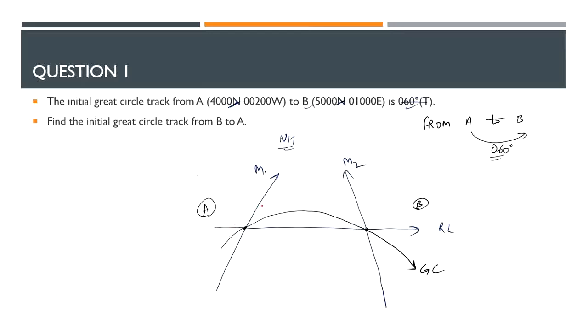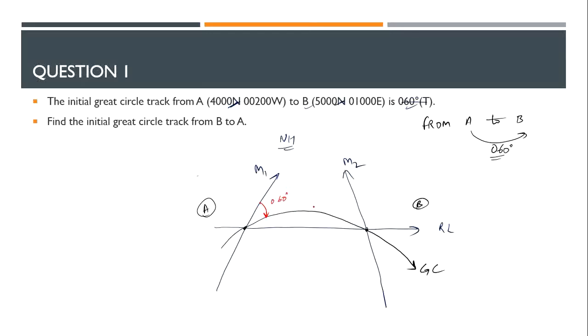We will always measure it from the meridian in a clockwise manner. This should be 060 degrees. Are we clear till this point? Yes. Okay.